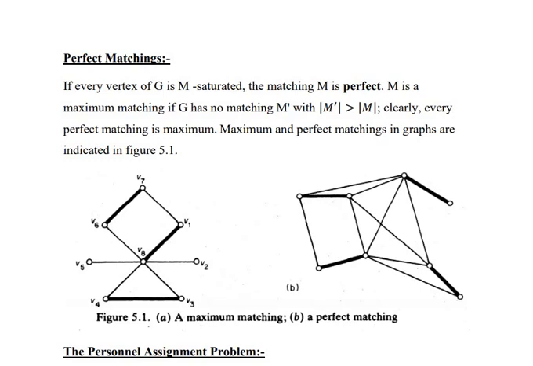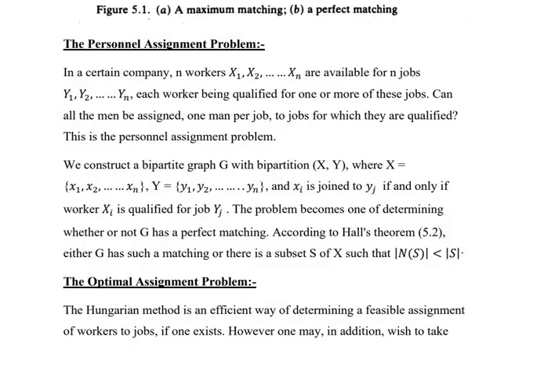Next is the personnel assignment problem. In a certain company, n workers, namely x1, x2, etc., xn, are available for n jobs, and the jobs are named y1, y2, etc., up to yn. Each worker is qualified for one or more of these jobs. Can all the men be assigned, one man per job, to jobs for which they are qualified? This is the personnel assignment problem.